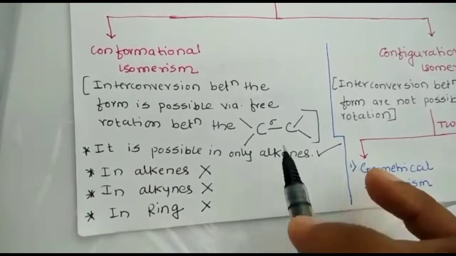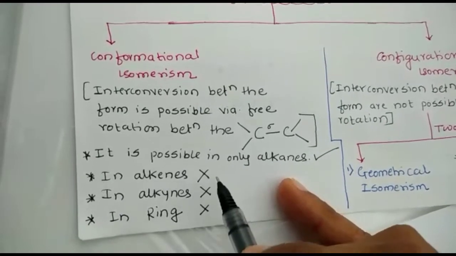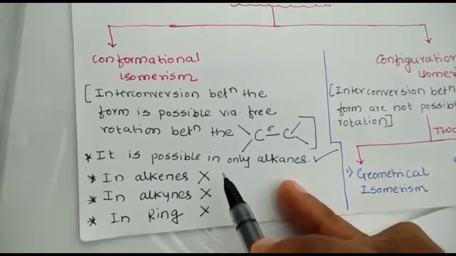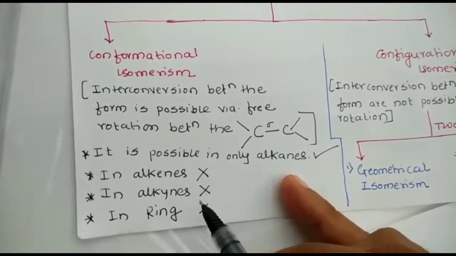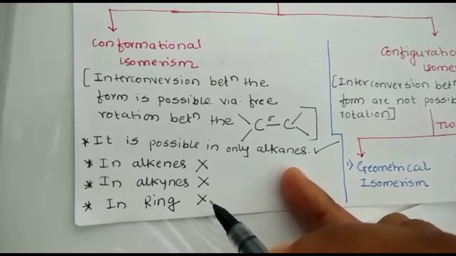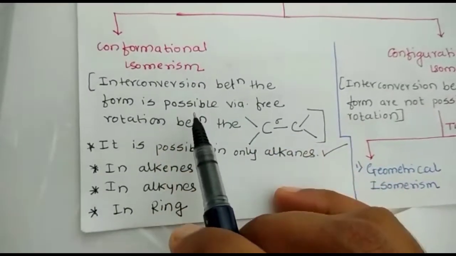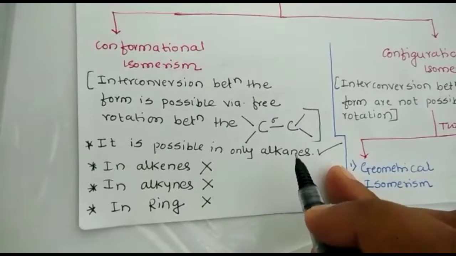It is possible only in alkanes, and not possible in alkenes, because in alkenes there is a pi bond and the rotation is restricted. The same is the case with alkynes, and in a ring also, due to the bond angle strain, the rotation is restricted. So conformational isomerism is only possible in alkanes.